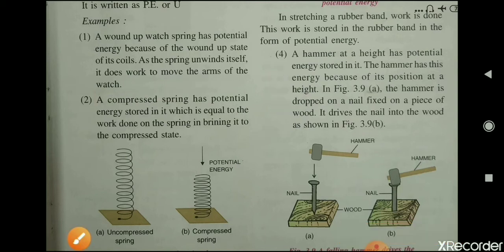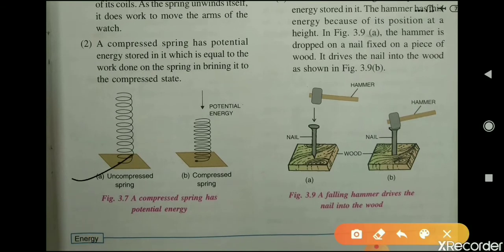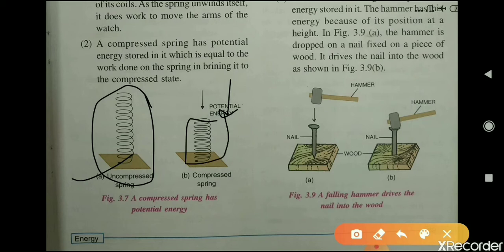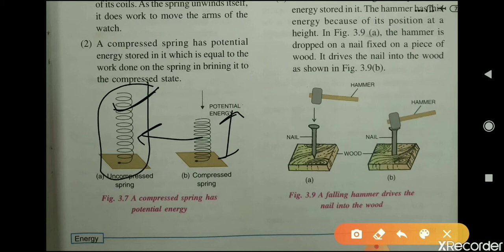Now the second example is a compressed spring, which has potential energy stored in it equal to the work done on the spring in bringing it to the compressed state. Suppose this is an uncompressed spring, the original state of the spring. When we compress this spring, we are doing some work on it. Now as soon as we leave this spring, it will again take its original state.